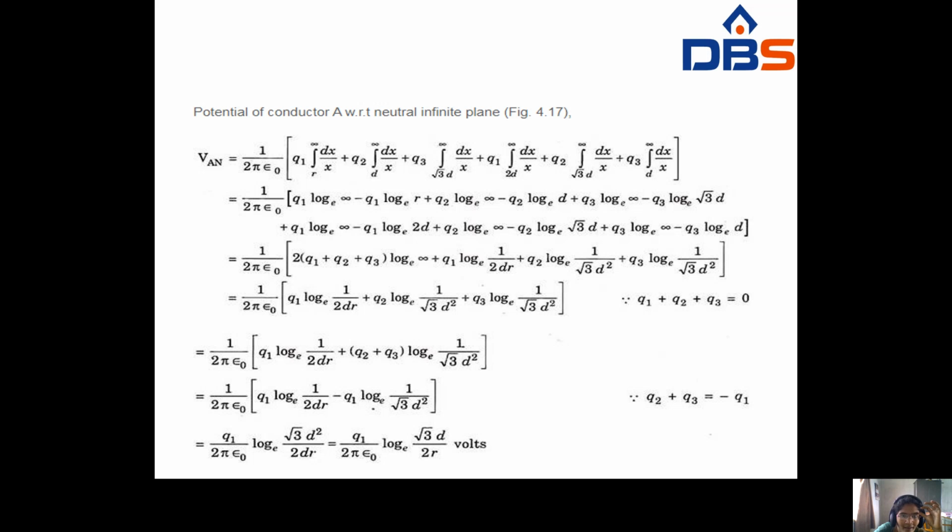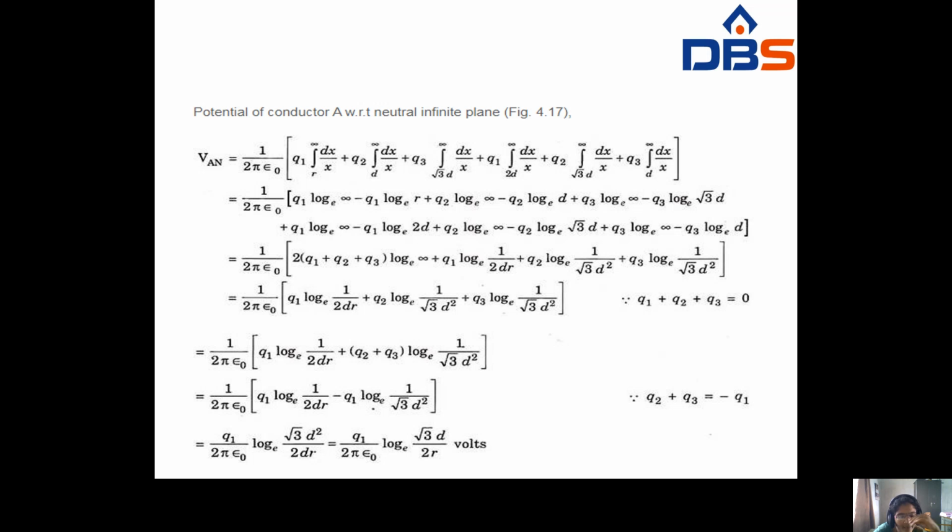1/(2πε₀) Q1 log e 1/(2D). In these two terms, this factor is the same, so you have to take Q2 + Q3 common. But Q1 + Q2 + Q3 = 0, so you write Q2 + Q3 = -Q1. So Q1 log e 1/(2D) minus Q1 log e 1/(√3 D). Here you have to take Q1 common. So you have to write log e, √3 D, a minus b.